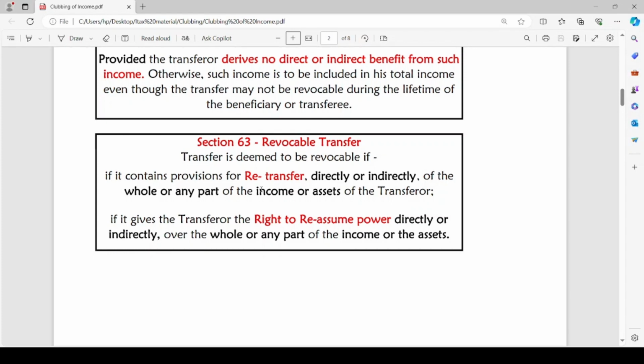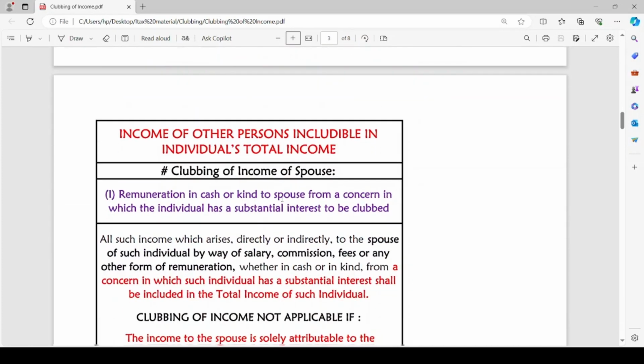The transfer will be revocable. It is deemed to be revocable if it contains provisions for either retransfer or right to reassume power by the transferor over the income or assets, either directly or indirectly, over the whole or any part of such income or assets. When the transfer contains provisions for retransfer or right to reassume power by the transferor, it is deemed to be a revocable transfer. I hope it is clear for you. Now let us head to the next topic.